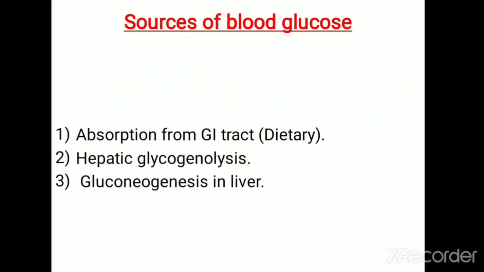Then you should write what are the sources of blood glucose. The first source is the absorption from the food items. So absorption from the gastrointestinal tract, that is the primary source for blood glucose. The second one is glycogenolysis, and the third thing is gluconeogenesis. So these are the sources of blood glucose.